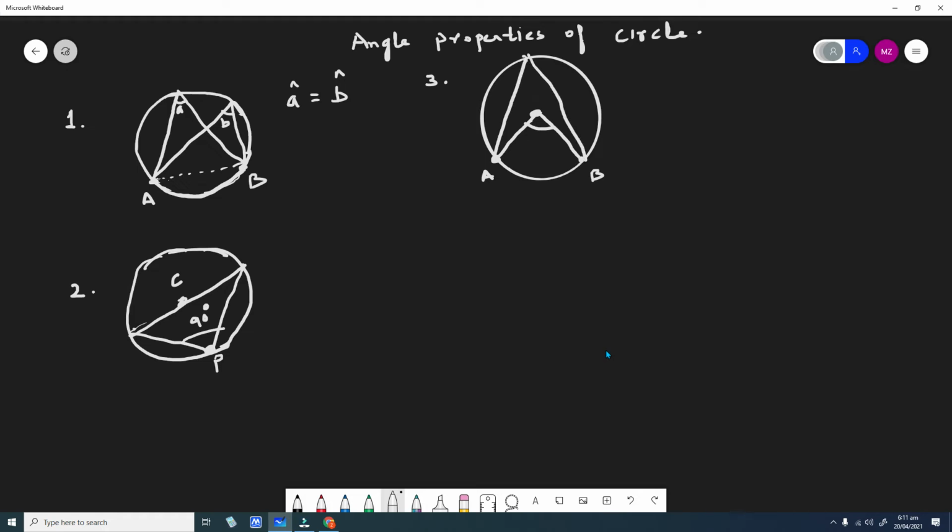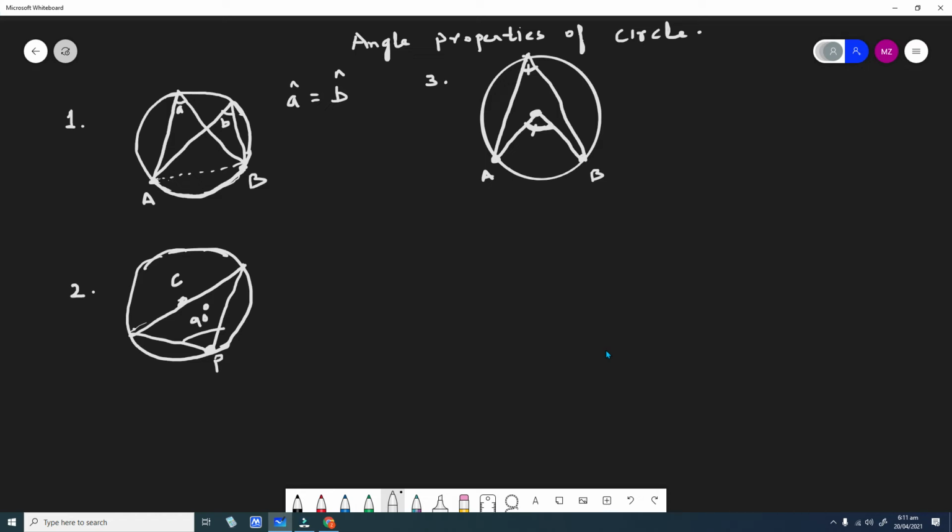So here we have got two angles. One angle at the center of the circle, this angle, and this angle is on the circumference of the circle. So there is a relationship between these two angles. Now this central angle is always the double of this angle which is formed on the circumference of the circle.